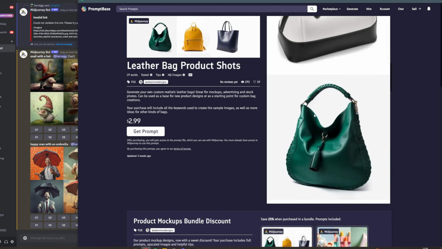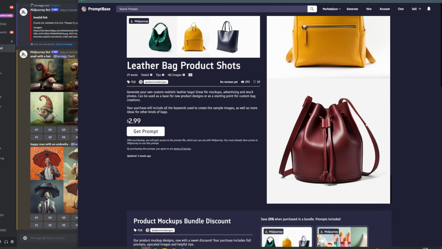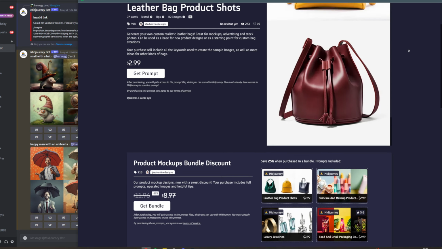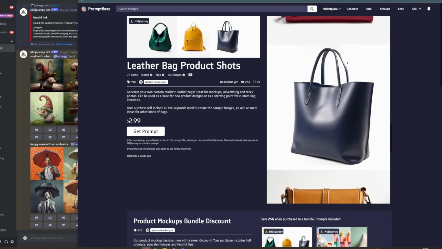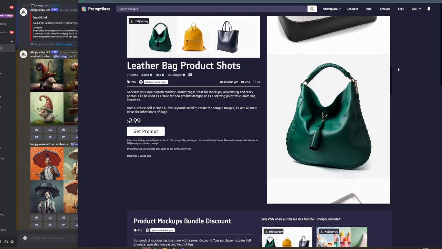Cool. So we can use these prompts for whatever we need. Maybe we want inspiration, we could do it for that. Maybe we want product photos, we could use it for that. What this basically is, you can buy a prompt here, and these prompts are going to be able to show you how you can make images like this in Midjourney.